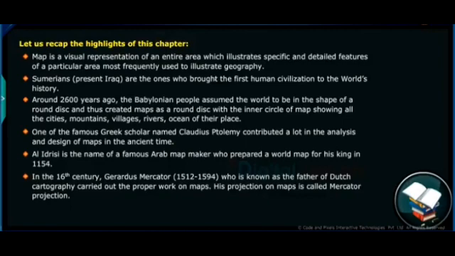Al-Idrisi is the name of a famous Arab map maker who prepared a world map for his king in 1154. In the 16th century, Gerardus Mercator, who is known as the father of Dutch cartography, carried out the proper work on maps. His projection on maps is called Mercator projection.